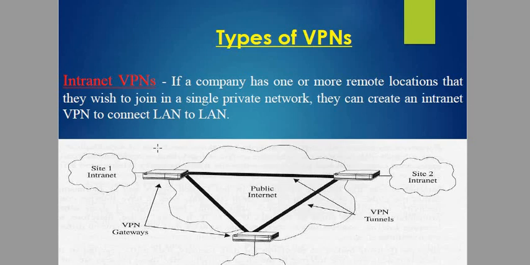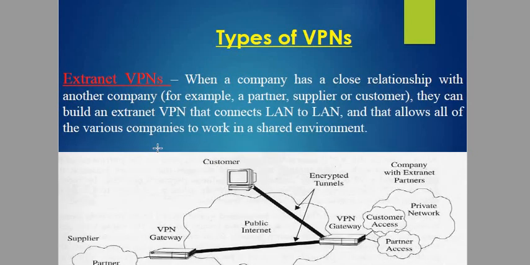Internet is a whole term. Intranet means a private network. Intranet is a private network. Now the intranet VPN is an intranet virtual private network, right? And the extranet VPN: when a company has a close relationship with another company, for example a partner, supplier or customer, they can build an extranet VPN that connects a LAN to LAN and allows all of the various companies to work in a shared environment.